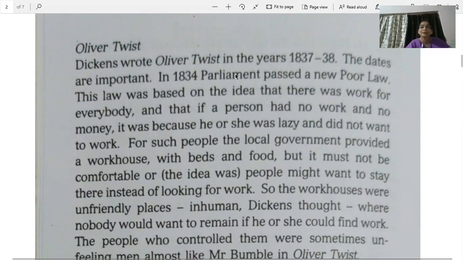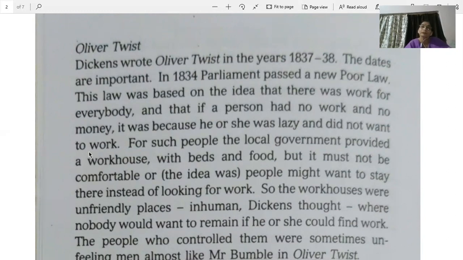In 1834, Parliament passed a new poor law. Now, in the year 1834, the government passed a poor law. This is the name of the law. As the name suggests, poor law means the law for the poor. This law was based on the idea that there was work for everyone. And if a person had no work and no money, it was because he or she was lazy and did not want to work. Okay, somewhat it is true, beta.